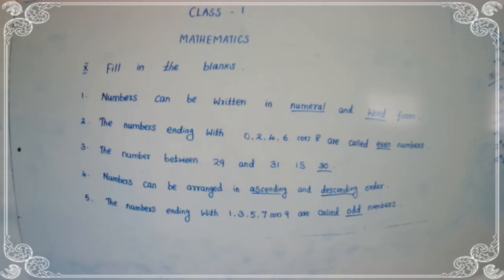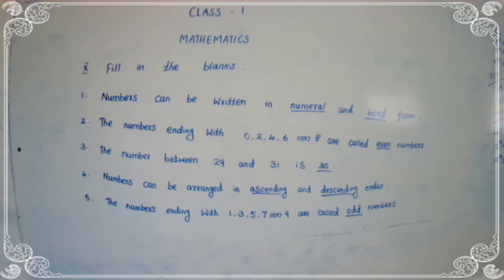The numbers ending with 0, 2, 4, 6 or 8 are called even numbers. Then come to the third one. Even numbers means the numbers ending with 0, 2, 4, 6, 8. That is called even numbers.